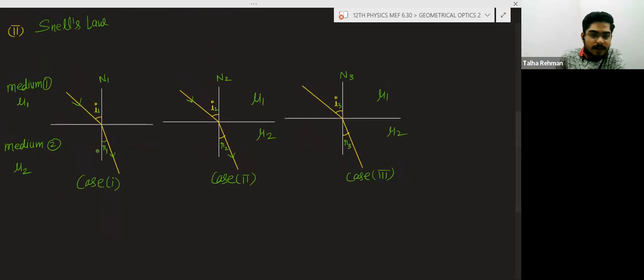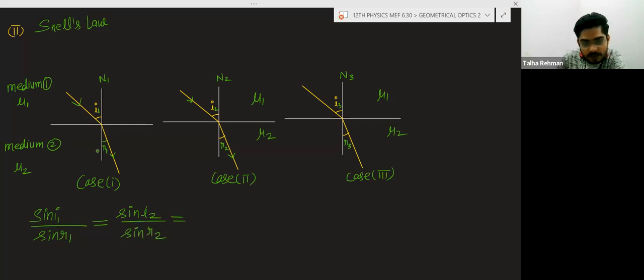if you take the sine of the angle of incidence, sine of I1, and sine of R1, this will be equal to sine of I2 divided by sine of R2. This will also be equal to sine of I3 divided by sine of R3.